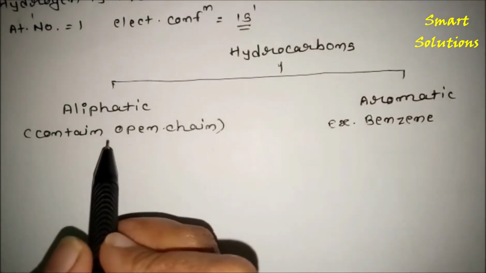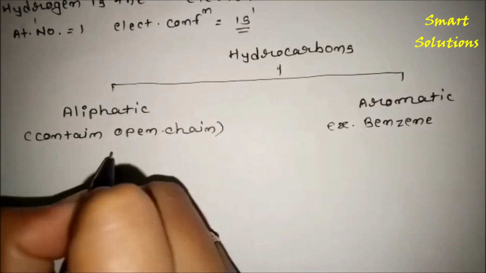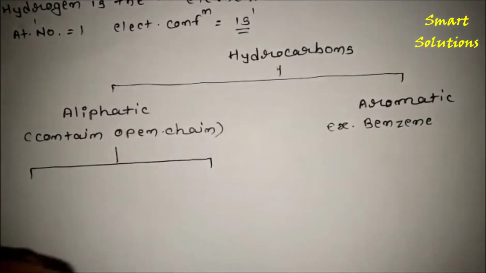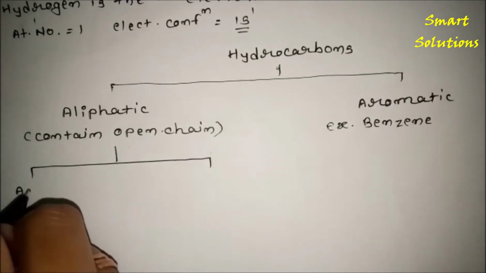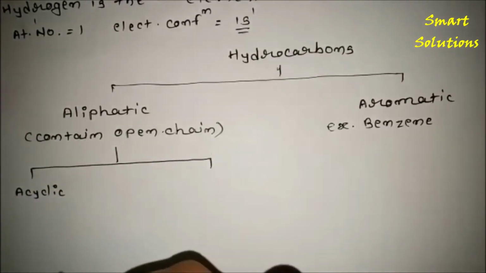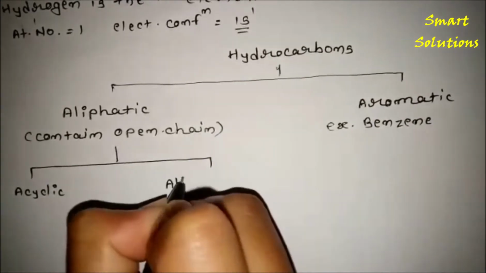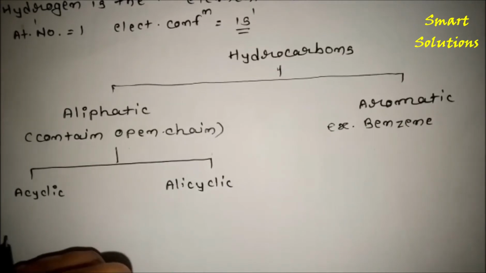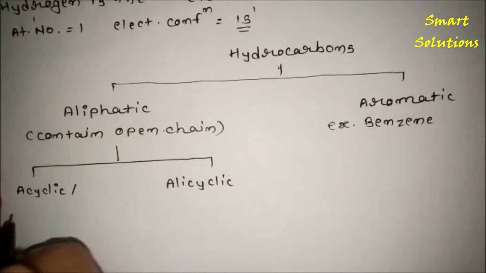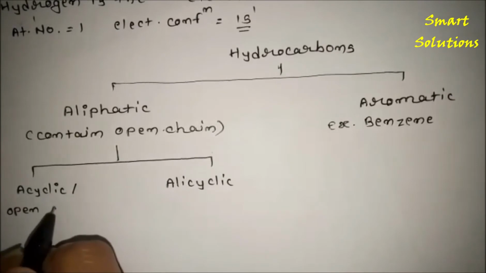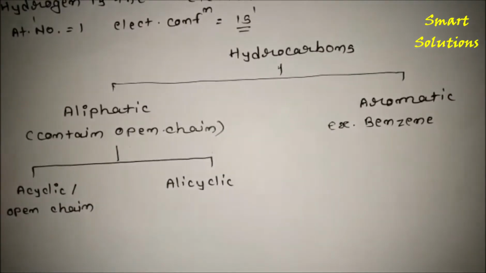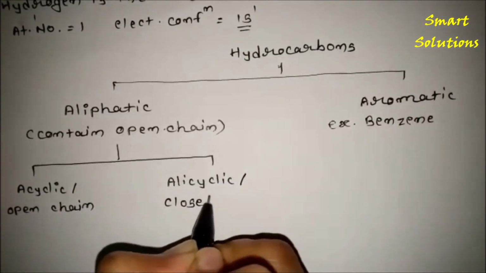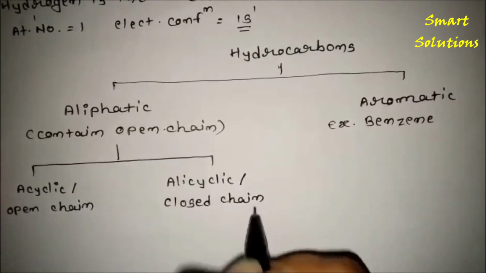Then aliphatic hydrocarbons are divided into two groups. First group is the acyclic and second one is the alicyclic. Acyclic hydrocarbons are also known as open chain, and alicyclic are also called closed chain.